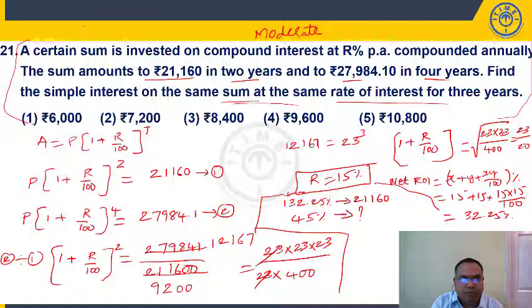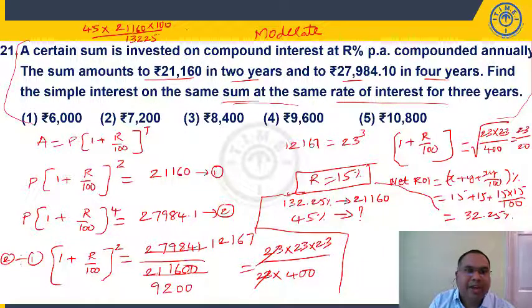What will you get here? 45 into 21160 by, I'll add 13225 into 100, right? So 132.25 multiplying by 100. Now if you simplify this, you will get 7,200. 7,200 is present in option 2, right?